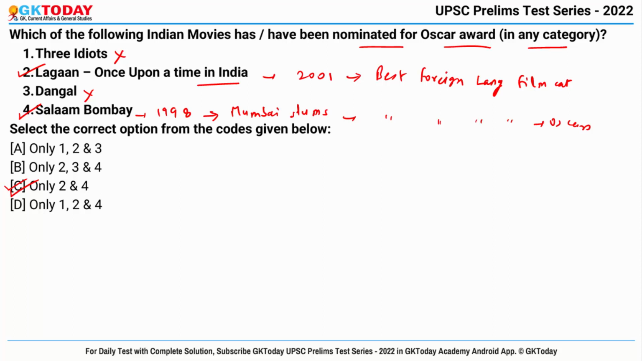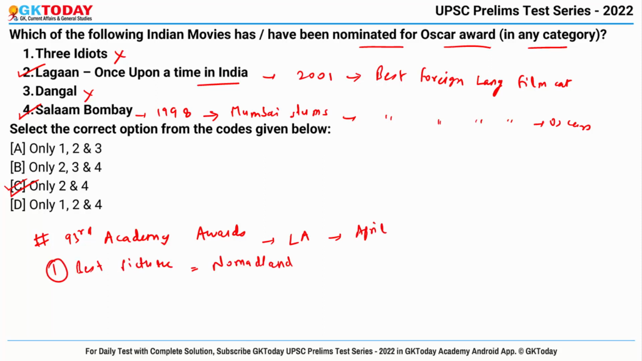Now why it was in news? Because recently the 93rd Academy Awards ceremony, also known as the Oscars, took place in Los Angeles in the month of April, and in the category of Best Picture, the winner is Nomadland. Then Best Director was Chloe Zhao, who directed Nomadland, and with this she became only the second woman to claim the title and the first woman of color to win that award.